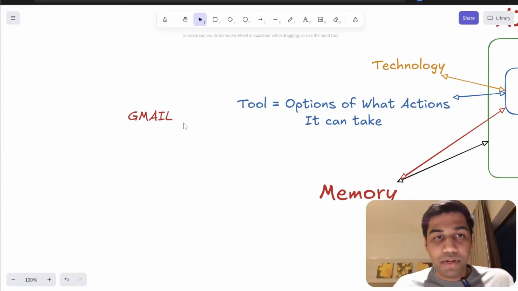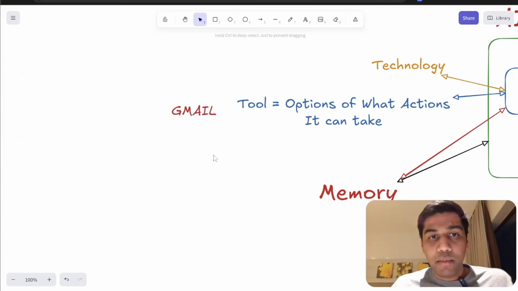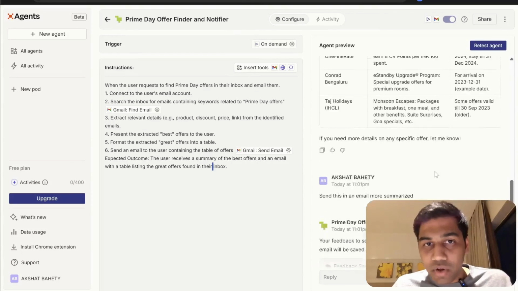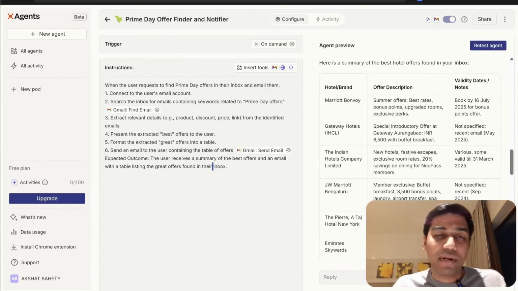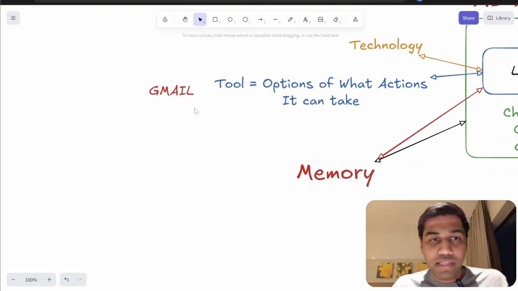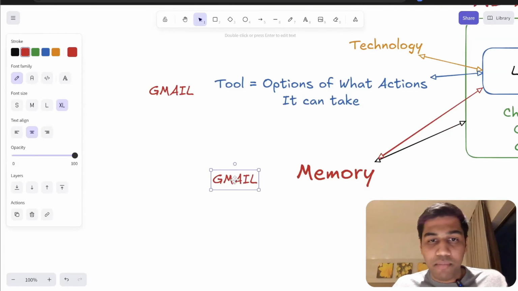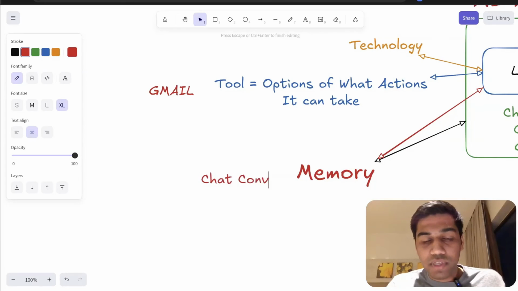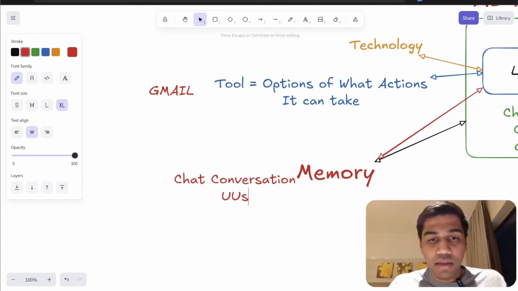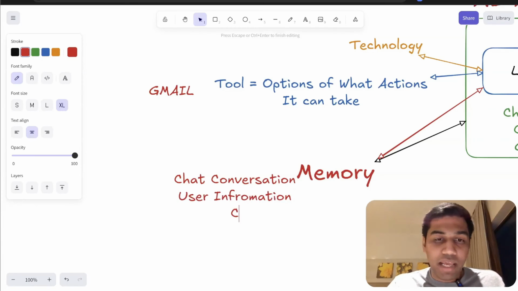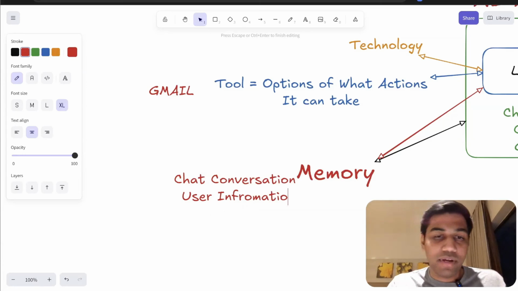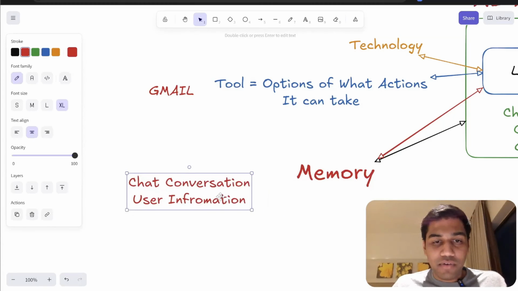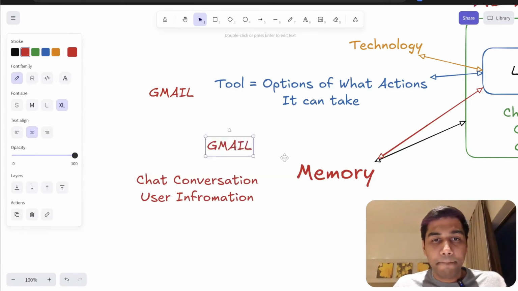So this was our Gmail, which was the tool, right? The memory part was just this chat conversation and some part of instructions, right? Again, I won't call instructions memory, but just for the sake of it, very simply, you have the Gmail part, and then you have memory as the chat conversation, right? User information, some part of it, and then maybe custom instructions, right? Which is not technically memory, but again, I'll remove this chat conversation, user confirmation.